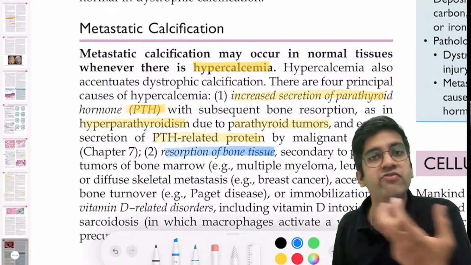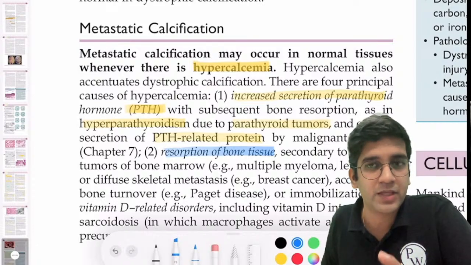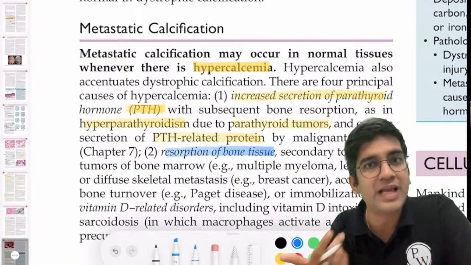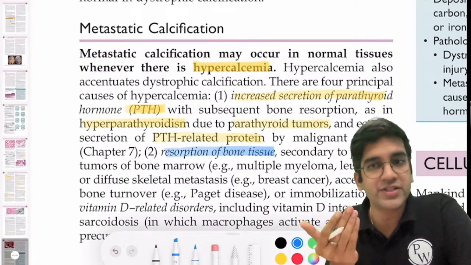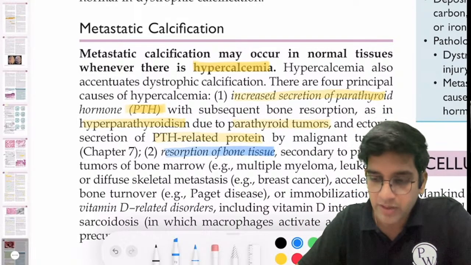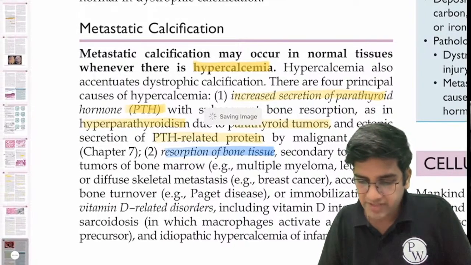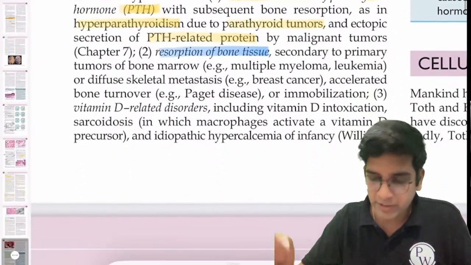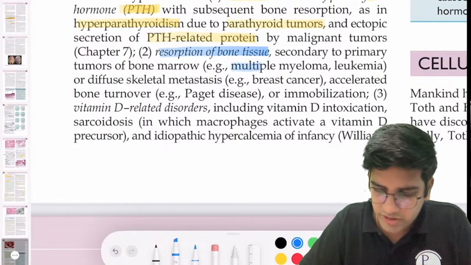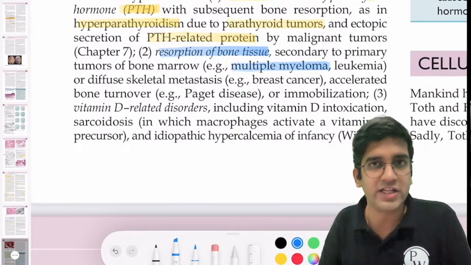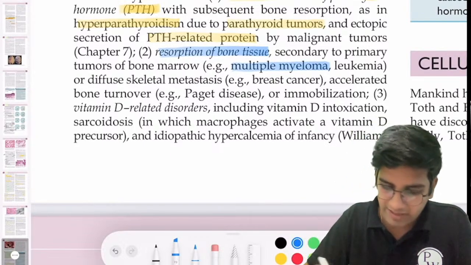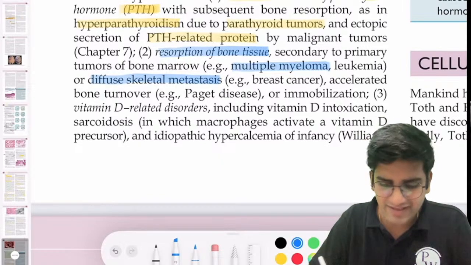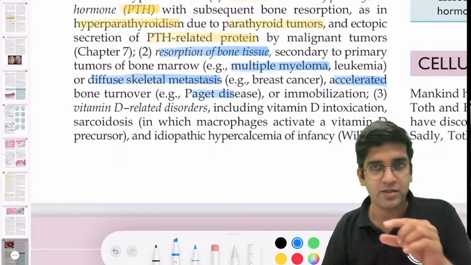When I resorb the bone faster, not slow, faster. Because when I resorb the bone slowly, homeostasis and regulation will happen easily. When I do it fast, obviously it will result in hypercalcemia. When you look at the things given here, it's resorption of the bone secondary to bony disorders like multiple myeloma. In multiple myeloma, when we go to hematology, we'll read that it causes punched out lytic lesions, right?